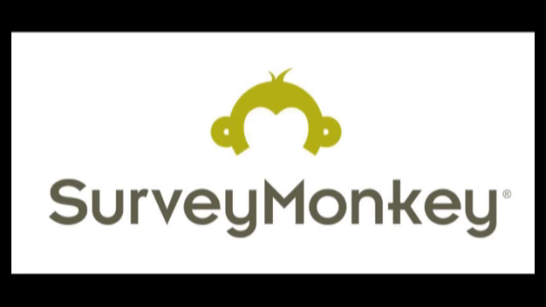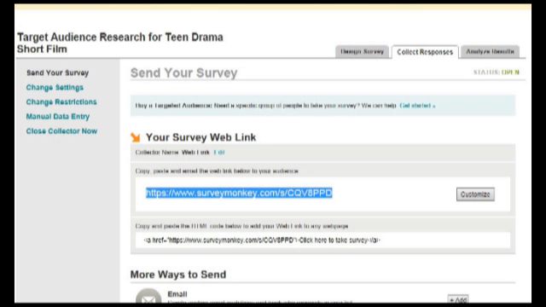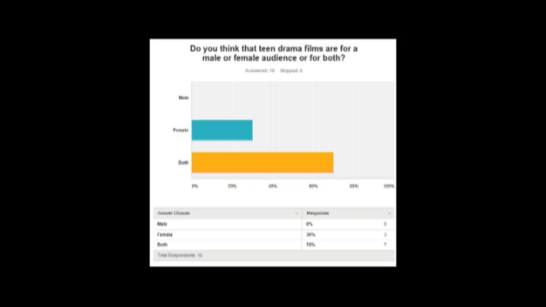This website allows you to create questionnaires and distribute them to whoever you want to. As it is a very well-known website, people are more likely to answer my questionnaire as they trust that the site is safe to use. By creating an online survey as opposed to printing lots of paper surveys out, it was much easier to keep a record of all of my results.